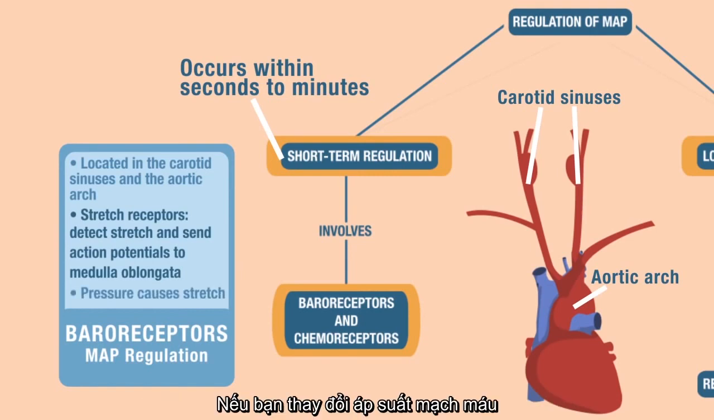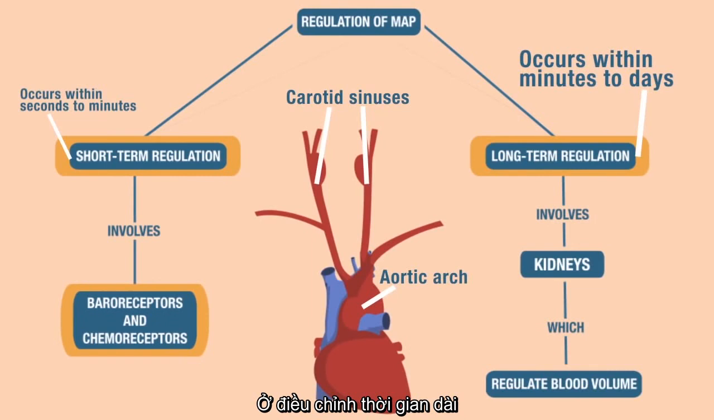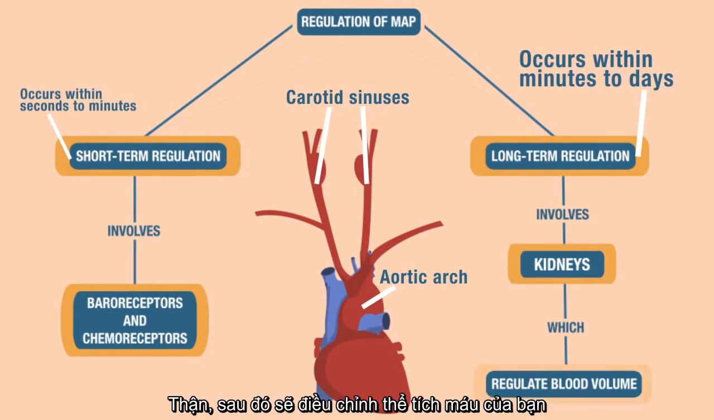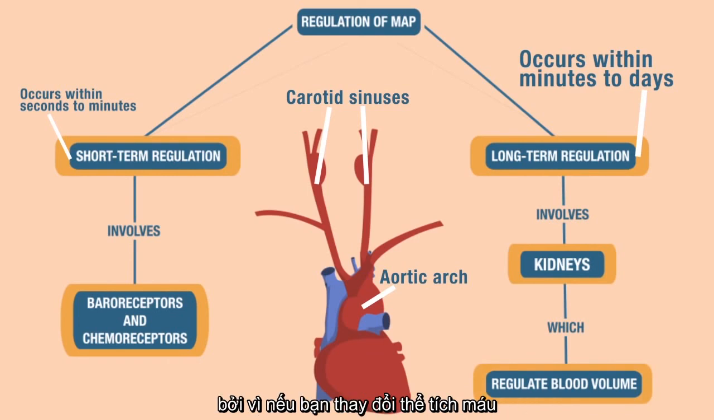Well, pressure. If we change the pressure in the vessels, then that can either increase stretch or decrease the amount of stretch. Long-term regulation involves the kidneys. The kidneys will regulate your blood volume, because if you regulate your blood volume, then we can regulate your mean arterial pressure.